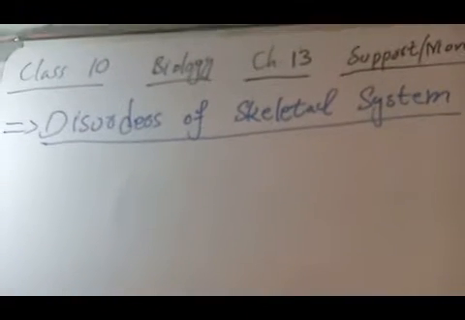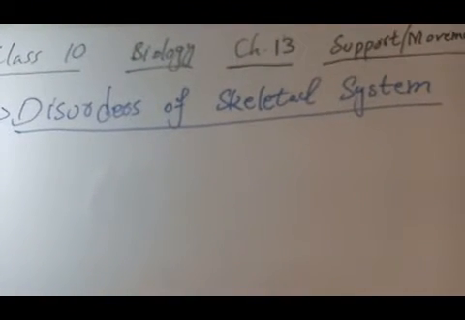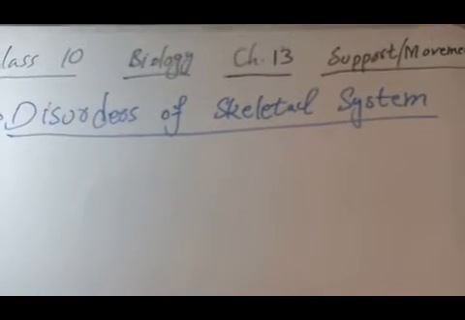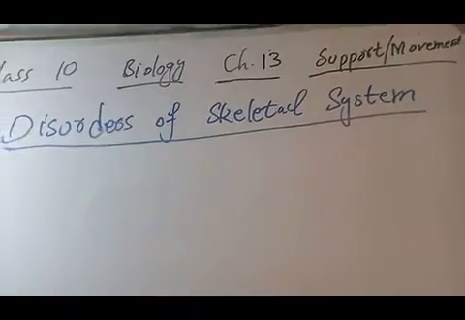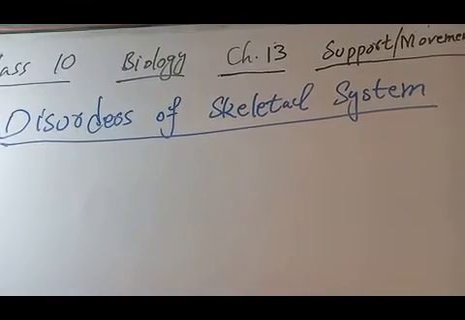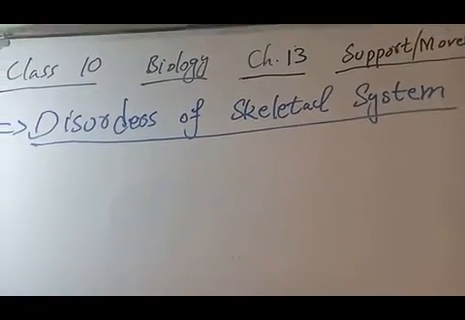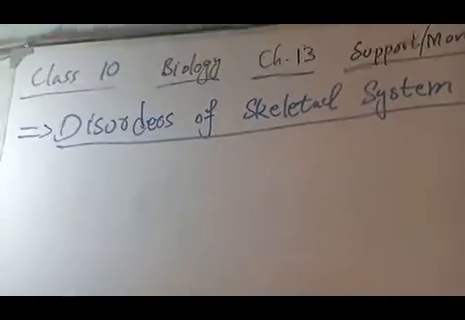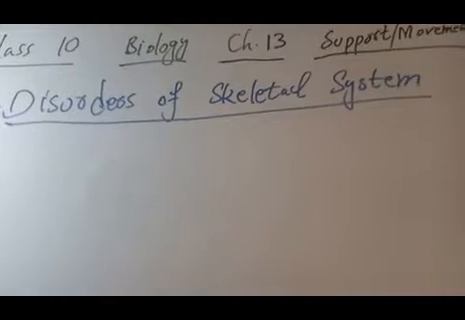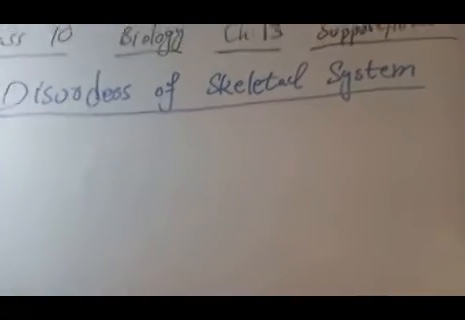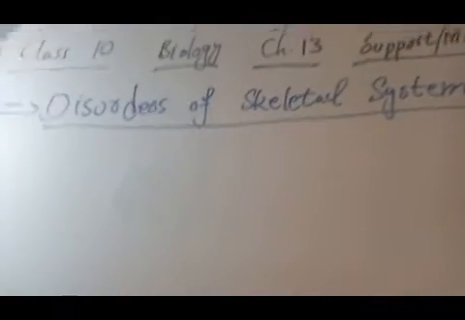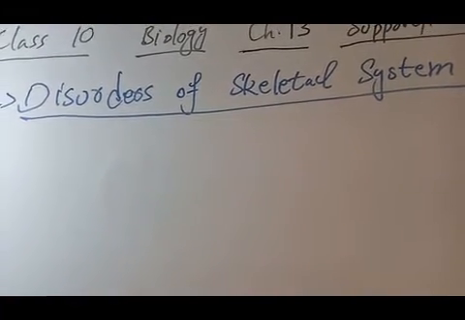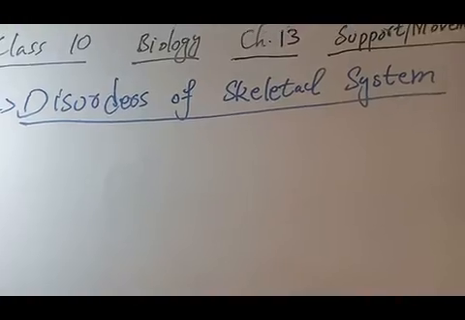Our next topic is disorders of skeletal system. Chapter 13, Sport and Movement, Biology, Class 10. Disorder means out of order, out of arrangement, derangement of skeletal system. There are two important disorders of skeletal system discussed in your book.